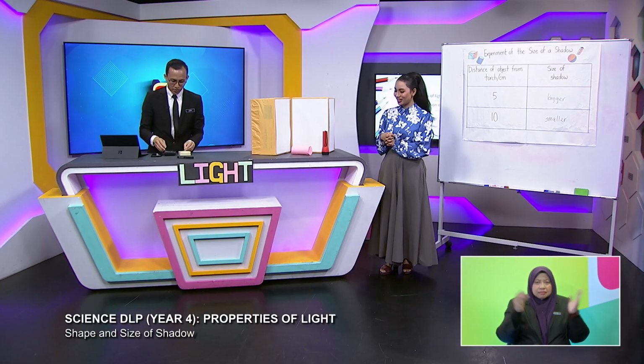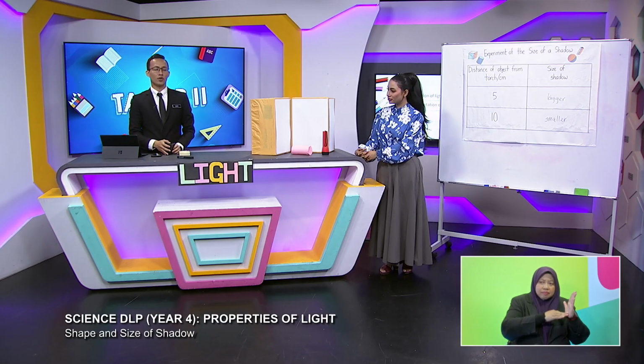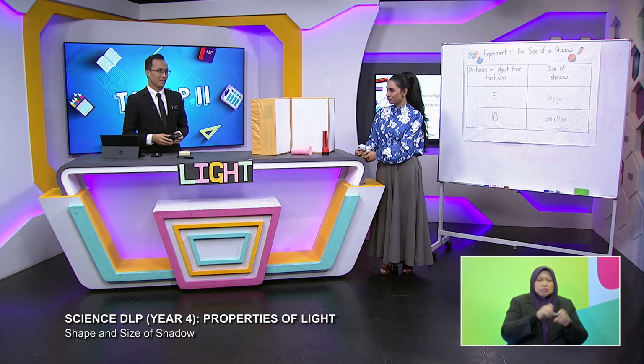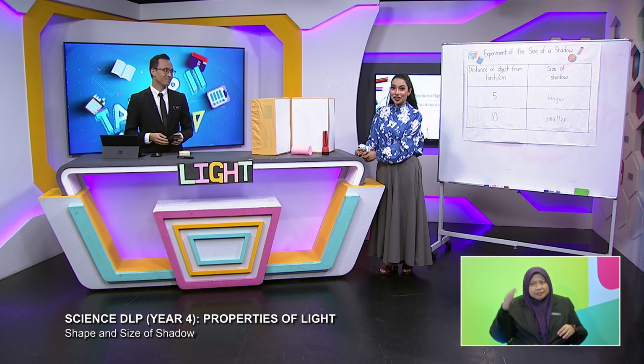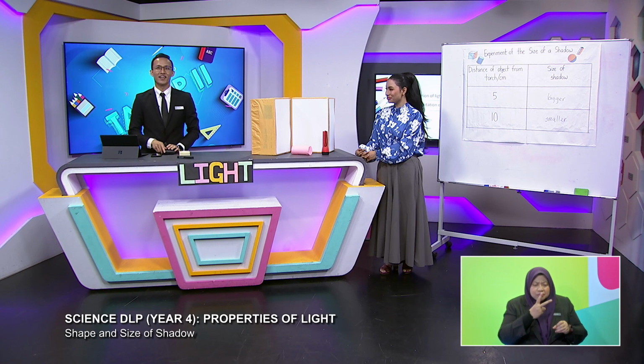Last of all is the opaque object. An example of an opaque object is the wallet. Can you imagine that your wallet is actually transparent? You can see all the money inside. That's not safe. So an opaque object doesn't allow light to pass through it, so our money is all safe there.